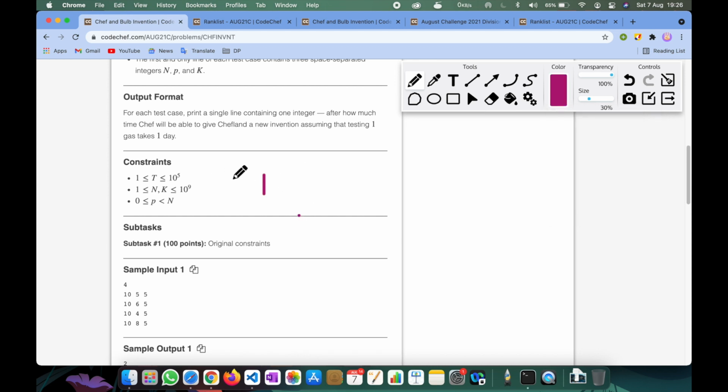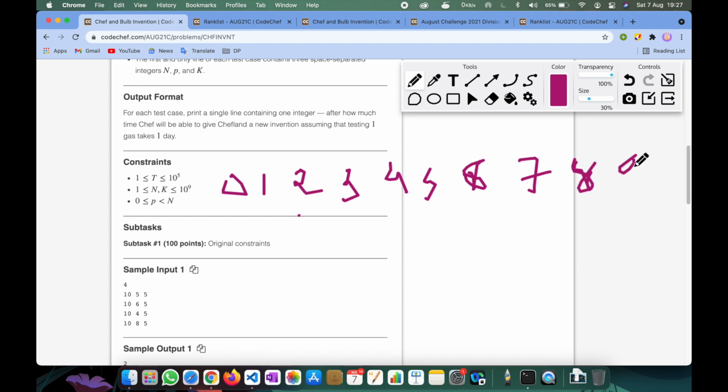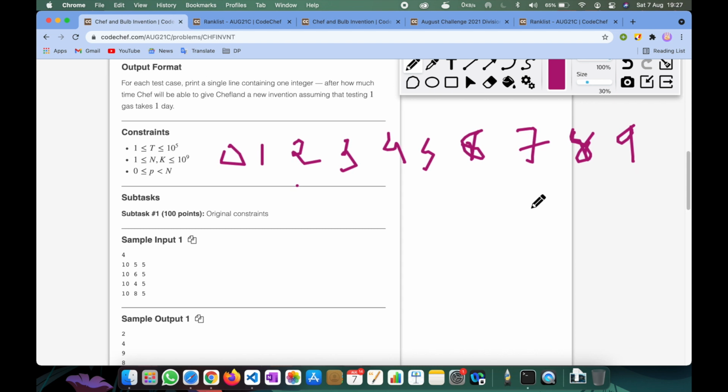1 0 2, 2 3 4 5 6, 6 7 8, 8 9. Okay, it is like 0 to n minus 1, right?